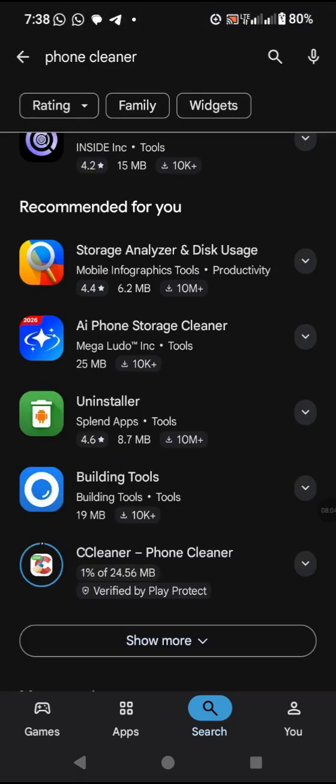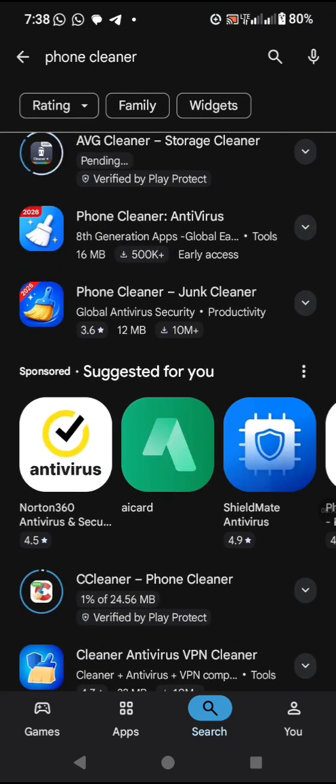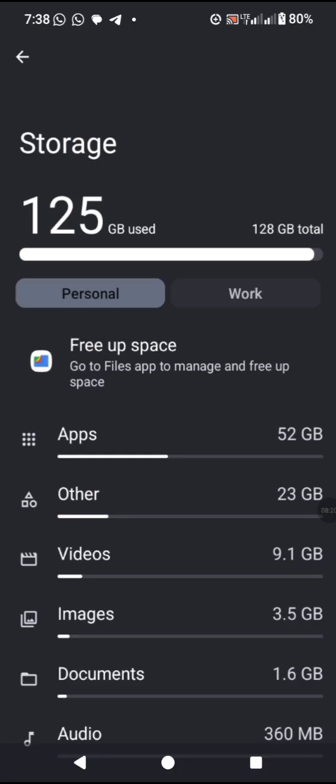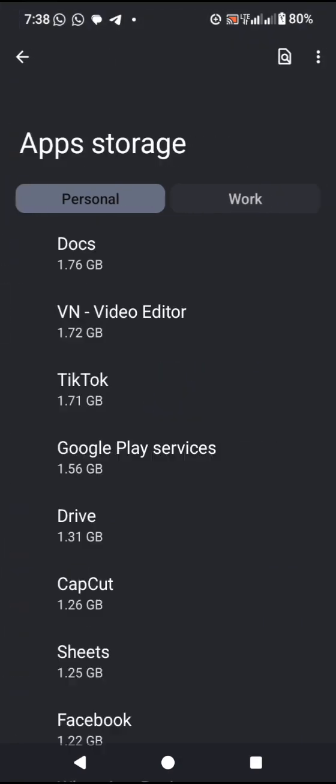So after you install these applications, they will normally guide you through how to do the cleaning. But if you want to do the cleaning manually, you can come here and select what you want to delete. If you want to uninstall an application, you can just click the application you want to uninstall.